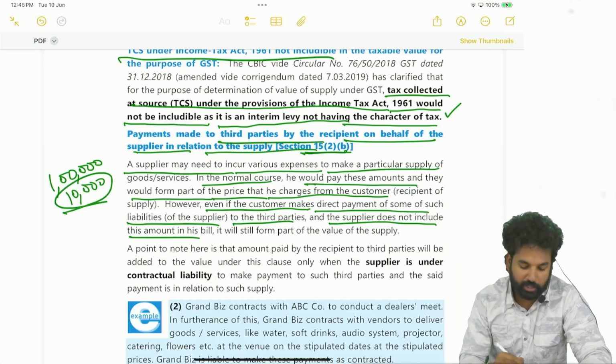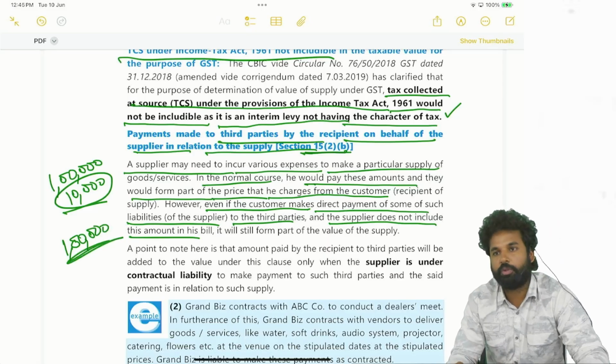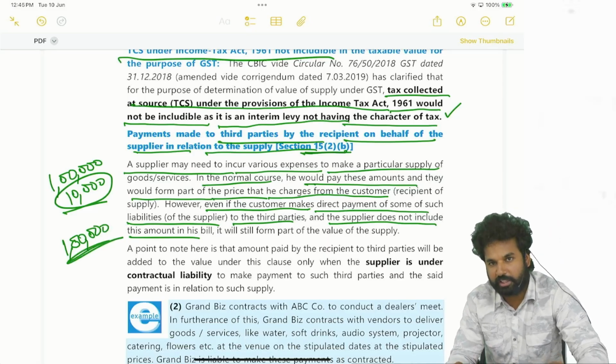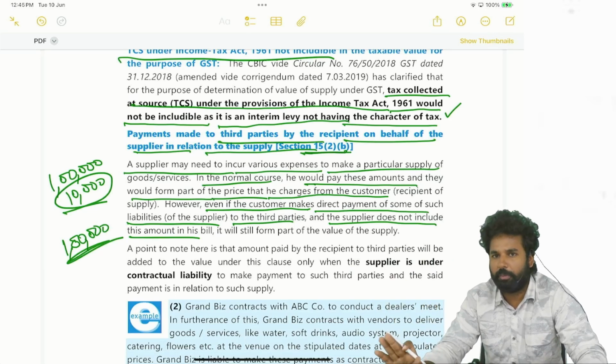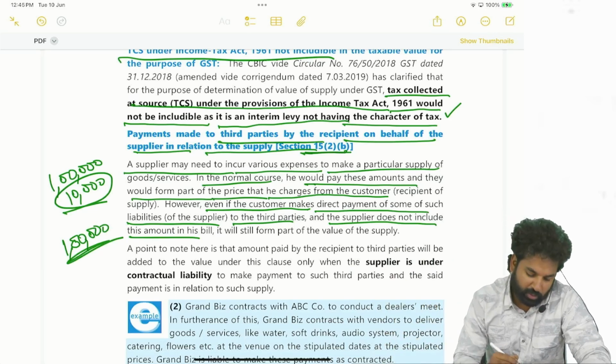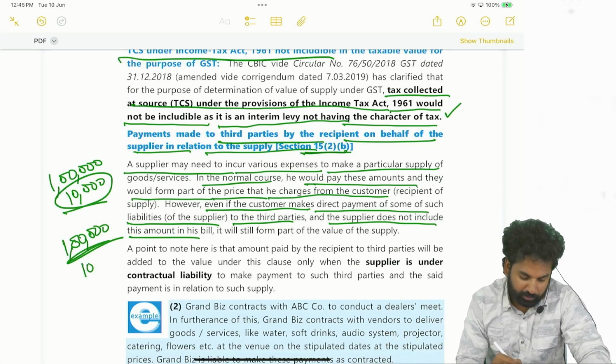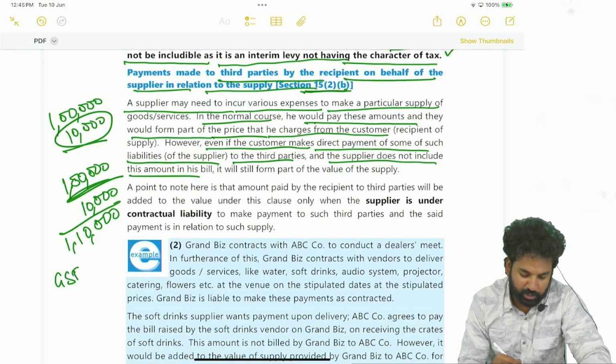Hence the supplier is not billing this 10,000 and is asking for 1 lakh only through the bill. So in such cases, along with this 1 lakh, 10,000 has to be included in the bill. So the total value will be 1 lakh 10,000. GST has to be levied on this 1 lakh 10,000.